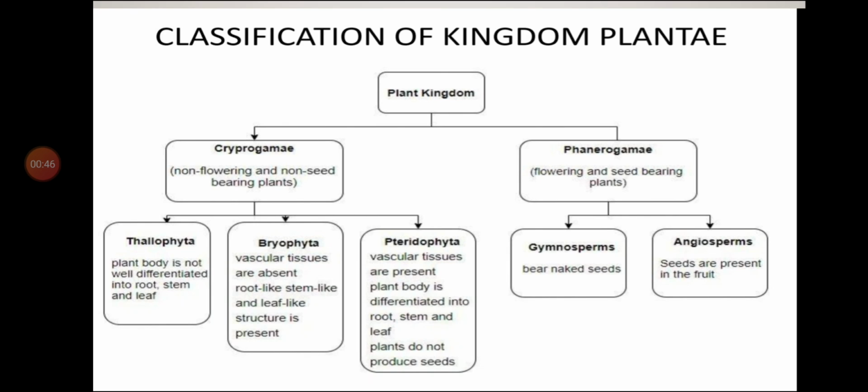When we say Kingdom Plantae, first we will study the classification of Kingdom Plantae. Kingdom Plantae is classified on the basis of characteristics like absence or presence of seeds, vascular tissue, differentiation of plant body, etc. It is classified into two types, cryptogams and phanerogams.